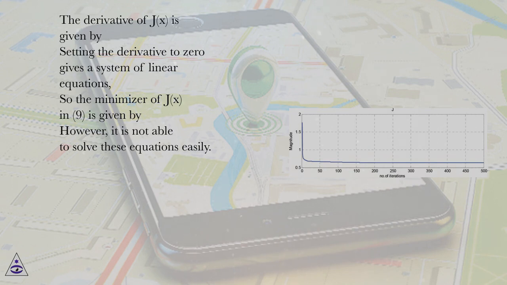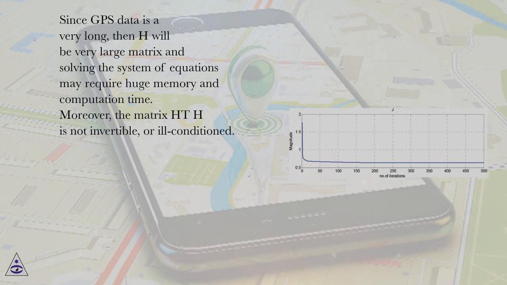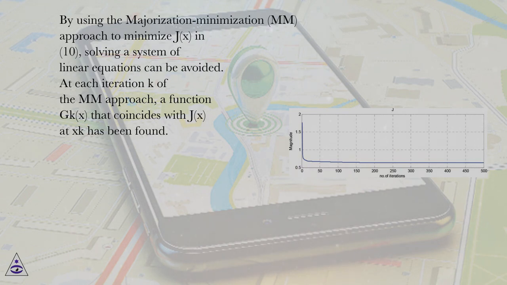However, it is not easy to solve these equations. Since GPS data is very long, H will be a very large matrix and solving the system of equations may require huge memory and computation time. Moreover, the matrix H^T H is not invertible, or is ill-conditioned. By using the majorization minimization approach to minimize J(x) in equation 10, solving a system of linear equations can be avoided.